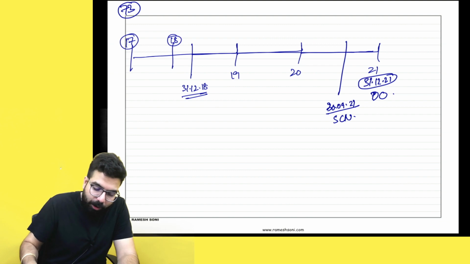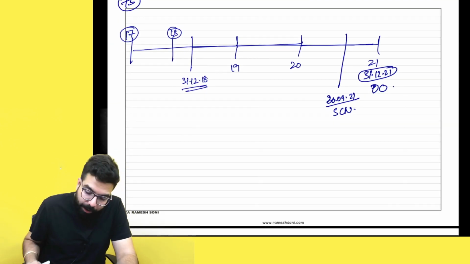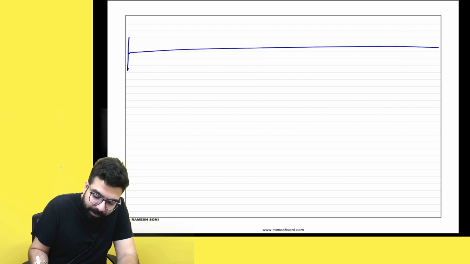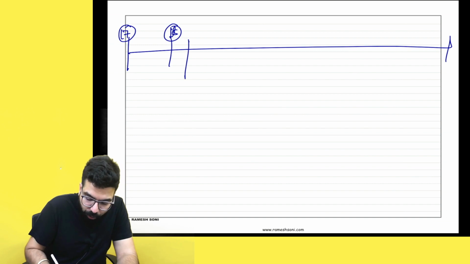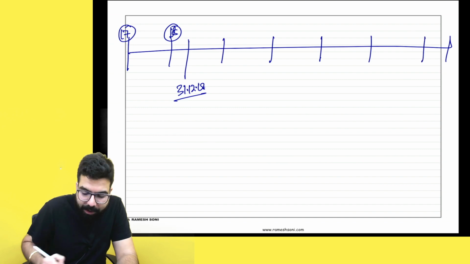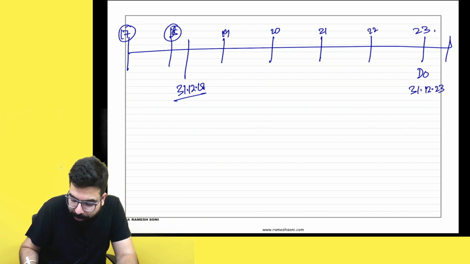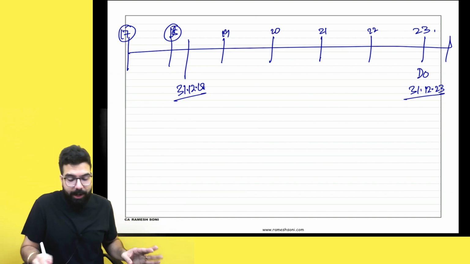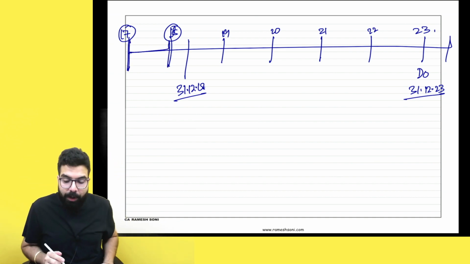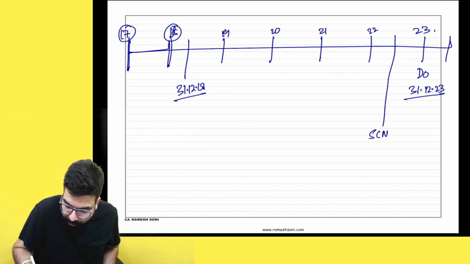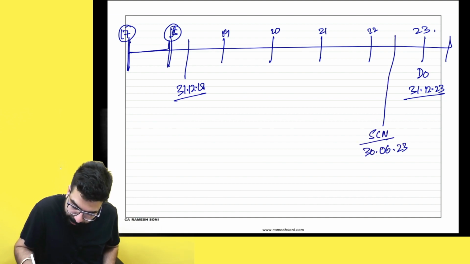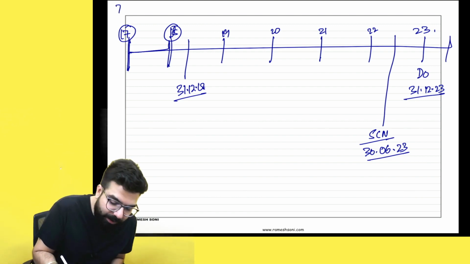I will also work out the time limit for section number 74. So, section number 74, what is the time limit? Sir, under section number 74, for 17-18, the show cause notice has to be issued from 31st December 2018. 1 year, 2 year, 3 year, 4 year, 5 year is the time limit for the demand order. 5 years means 19, 20, 21, 22 and 23. So by 31st December 2023, the demand order for any demand relating to 2017-18 should come. Okay. And the show cause notice time limit, sir? 30th June 2023 is the maximum time limit for show cause notice under section number 74.